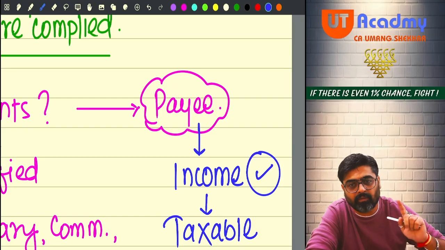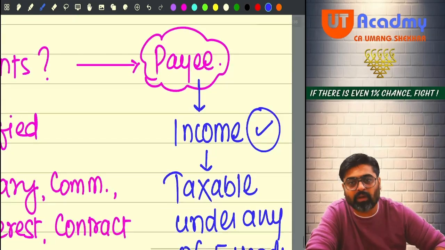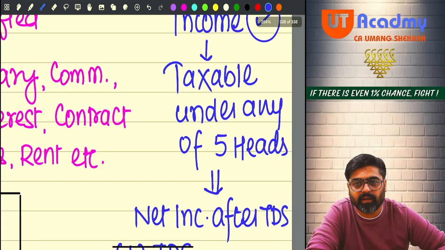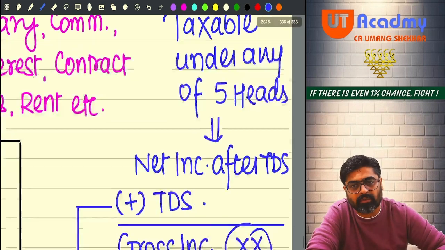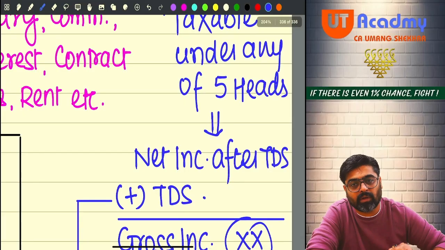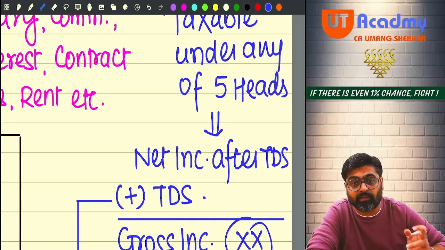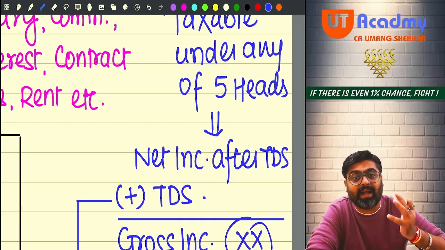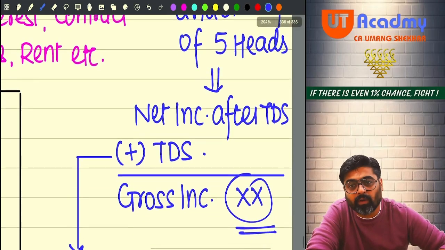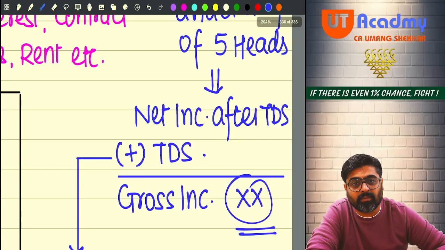Will it be taxable for you under any of the 5 heads? Yes, you are going to show that under the head salary. Yes or no? Now under the head salary, you are getting a net amount of salary after TDS. Net salary you are going to get. But remember, whatever TDS the employer has deducted, you will add that TDS in your salary and you are going to show the gross salary as taxable income under the head income from salary.